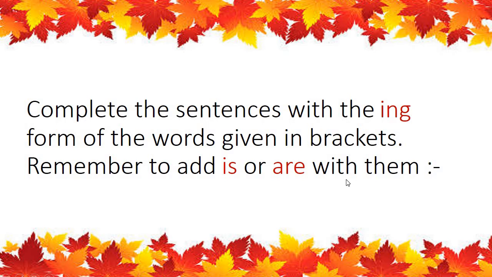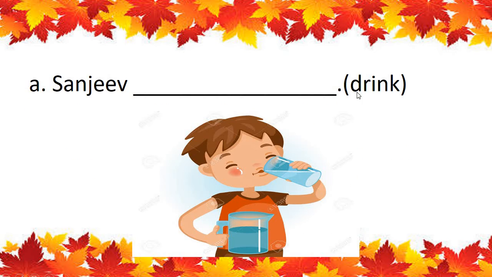Okay, children? So now see number A. See the boy Sanjeev. This boy's name is Sanjeev. The word given is drink, D-R-I-N-K. So there is only one boy, and that boy's name is Sanjeev. So for one person we have done, no? Sanjeev means he. So what will come?